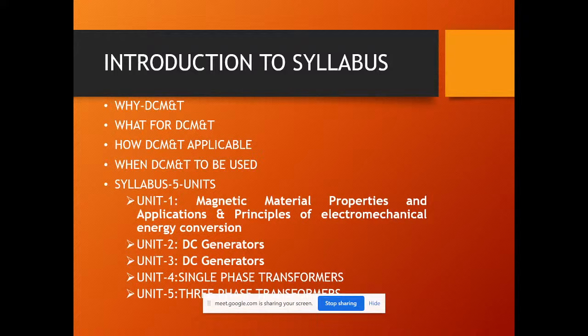The only thing you have to remember here is your first unit. Your first unit is a completely introductory part, which is highly required for any sort of electrical subject you are going to learn further. So your first unit is not only used for DCMT, it is also used for every subject related to power systems, power electronics, or any sort of subject you are going to learn regarding electrical engineering.